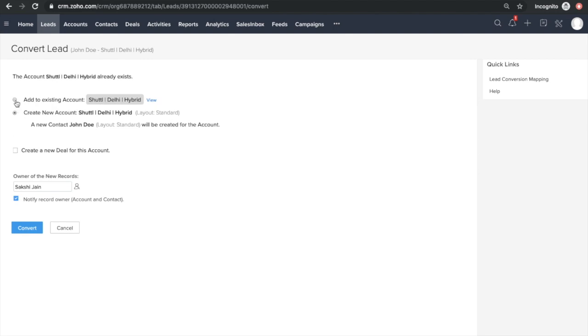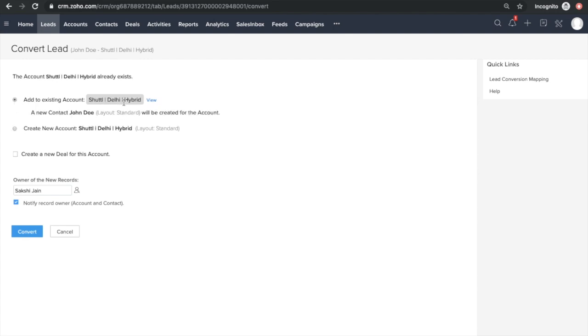So now what happens? I'll simply click on the given option. So it says add to existing account, right? This shows that Delhi shuttle, Delhi hybrid, I already have this account. So would you like to add this information into the same account? Or the other option is, Zoho is asking that we already have this account. Do you want to merge this information into that account, or would you want to create altogether a new account? So let's say in majority of the cases it would be a new account.